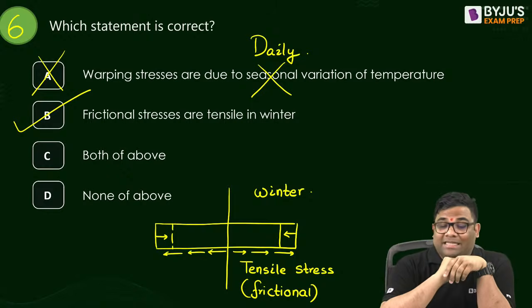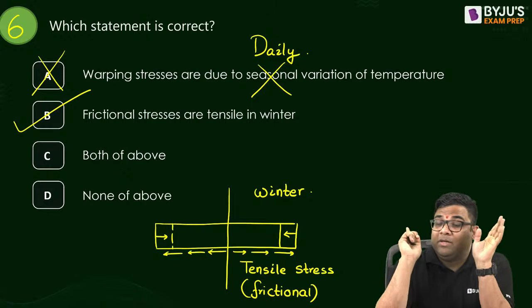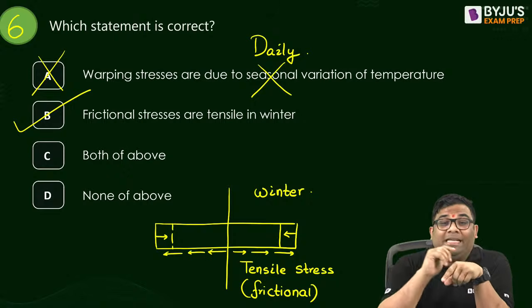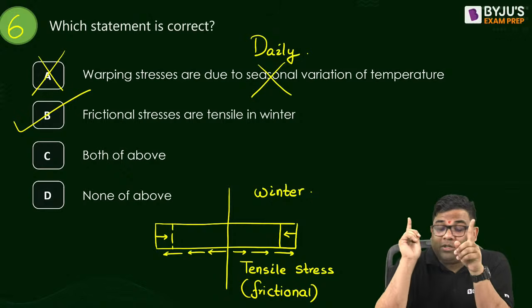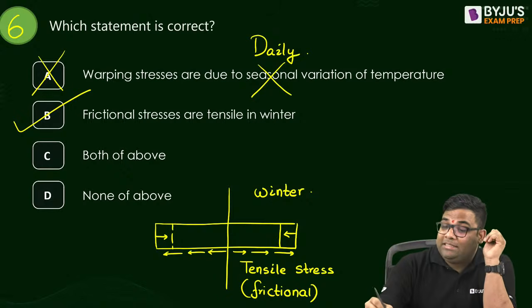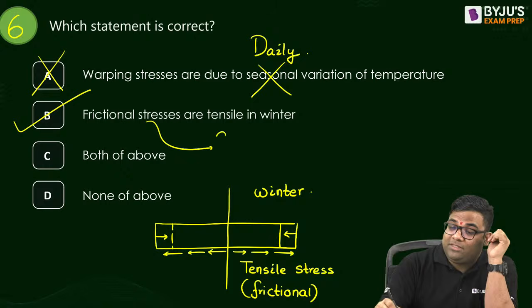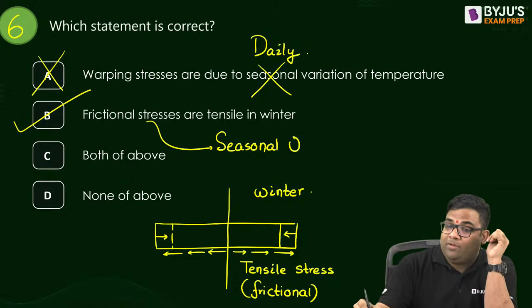So answer B is correct, but 1 is wrong because it is not due to daily. Warping is due to daily, not seasonal. Seasonal is what? This frictional stress is seasonal variation. Right? Understood this question? Very good.